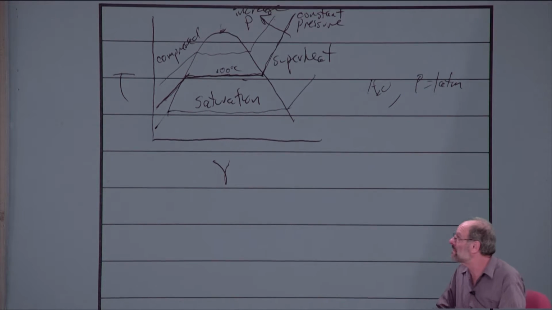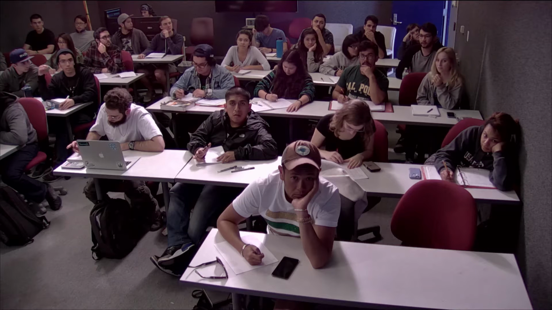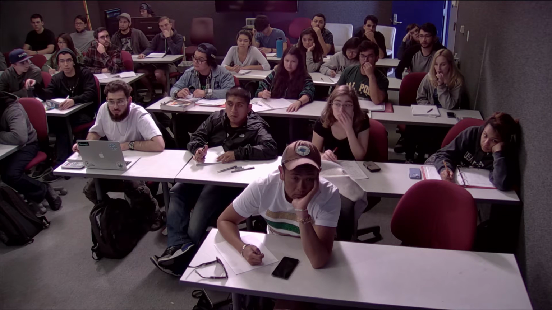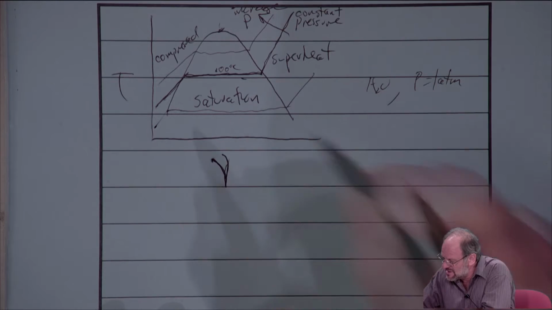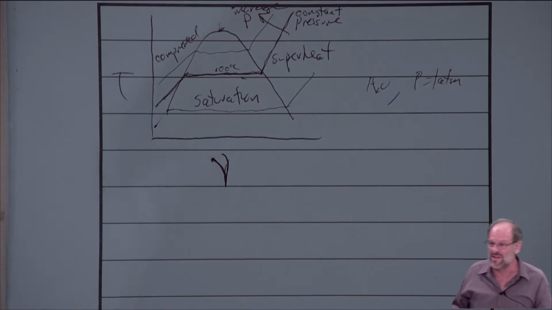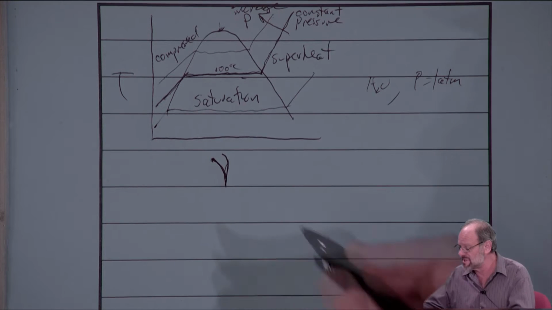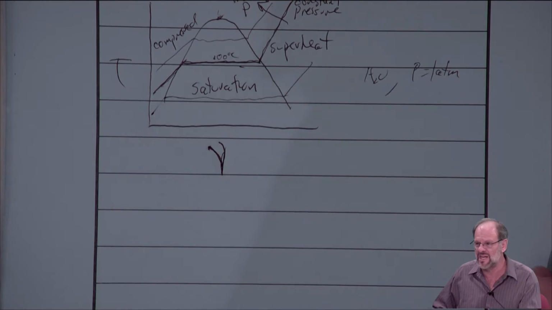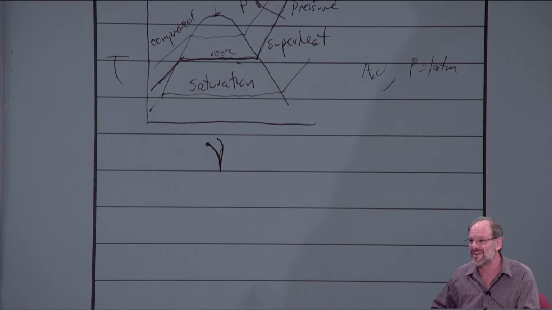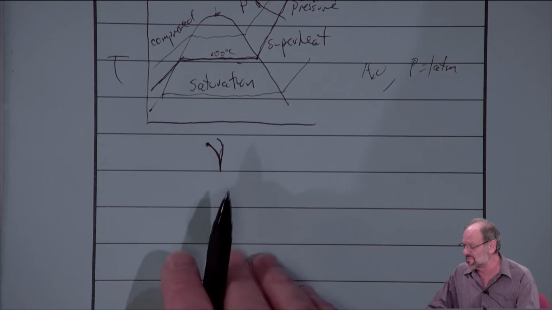Yes? Was the small v and gamma interchangeable? This is only a small v. If it looks like a gamma, then that's me not writing very clearly. Yeah, this is specific volume on this axis. Yeah, we haven't even used any gammas yet, so I'll let you know when we get there. Anyway, temperature and specific volume, right?